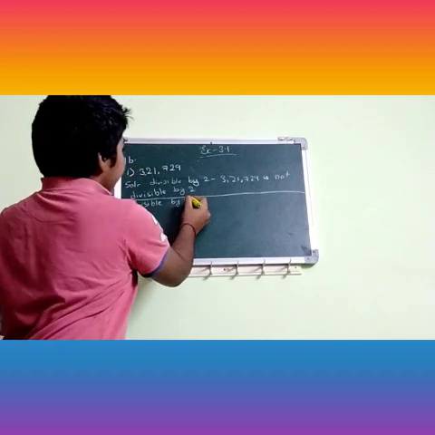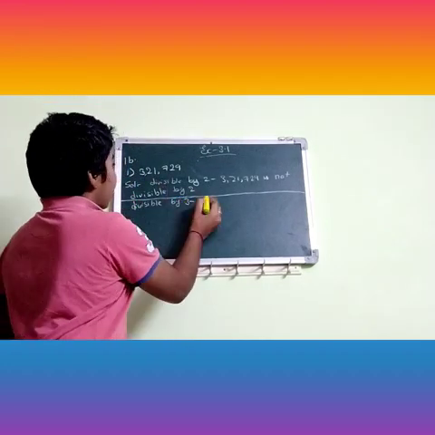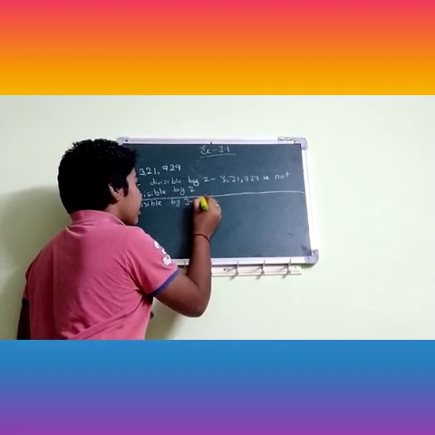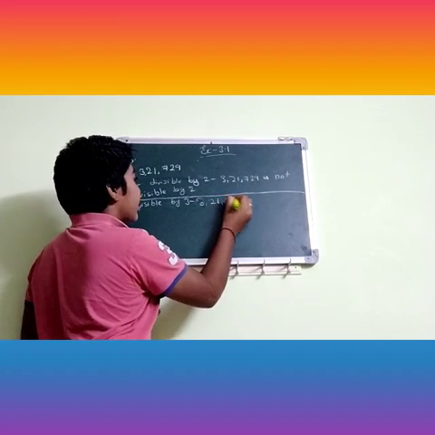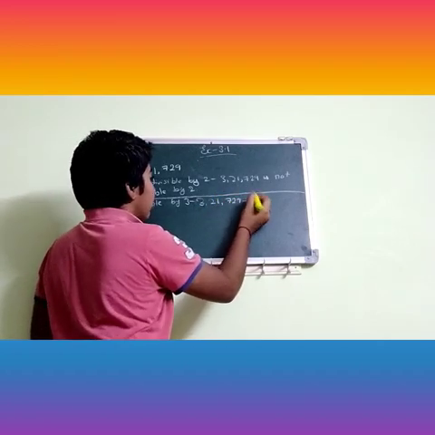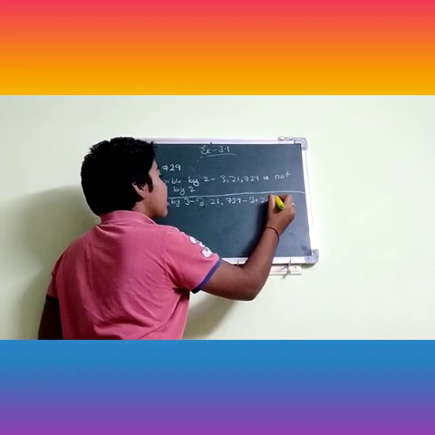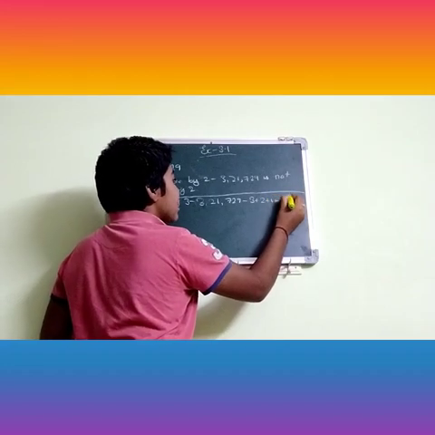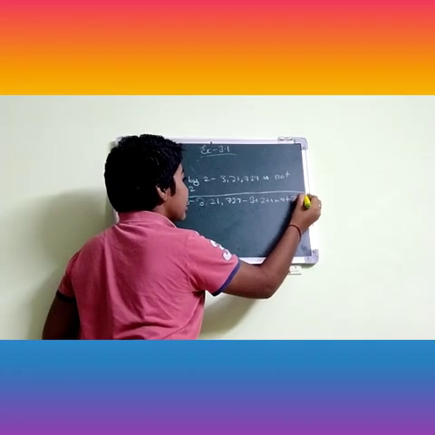So here we are going to write 3,21,729. Now 3 plus 2 plus 1 plus 7 plus 2 plus 9.